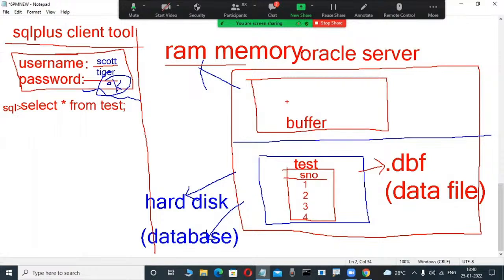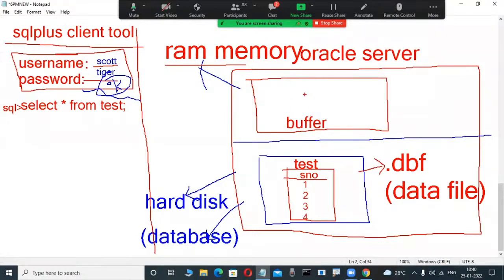Whenever we are executing a program, where will it be executed? In a RAM memory area, yes. The same is true here. Whenever we submit a select, update, delete or insert statement, these SQL language commands are executed in a RAM memory area, in the instance's buffer.